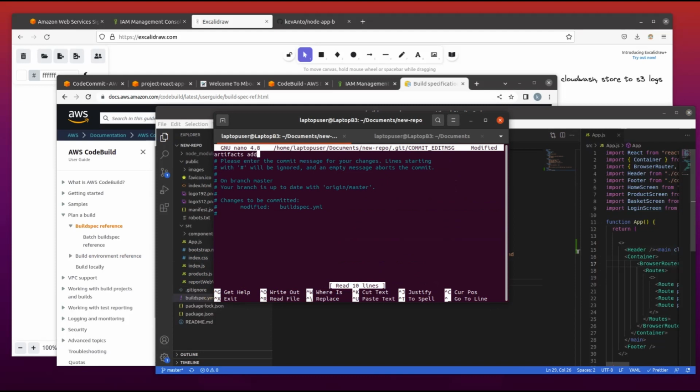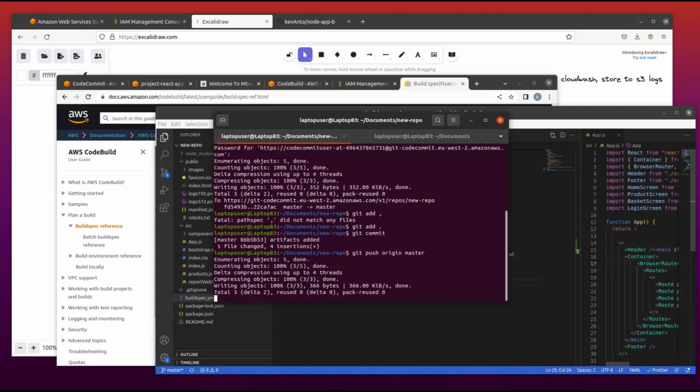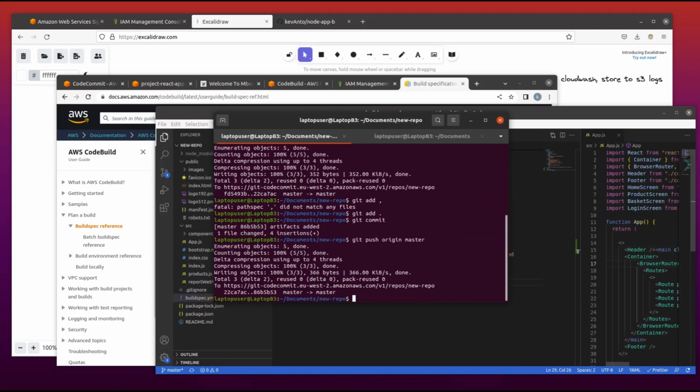That being committed, let's push that to the master branch. Git push origin master. Okay, so now if we go to CodeCommit, our repository will be updated with the recent code.